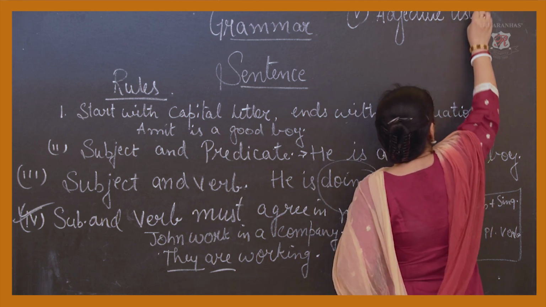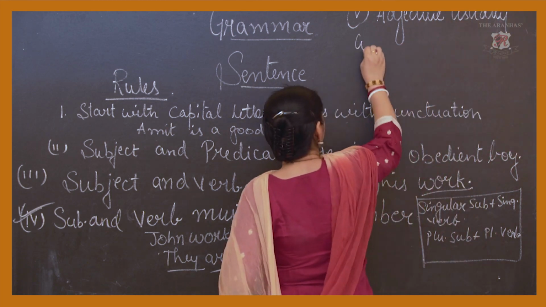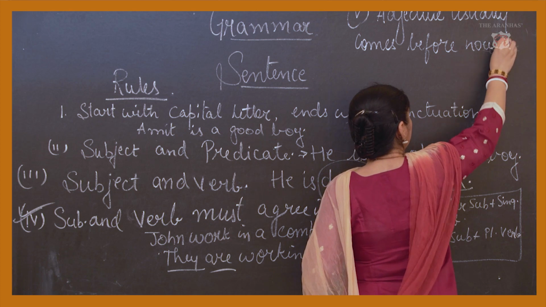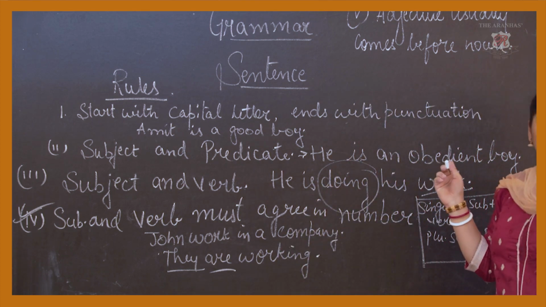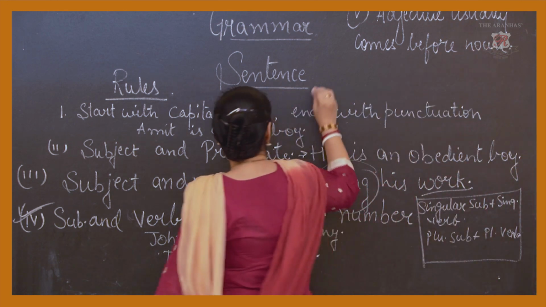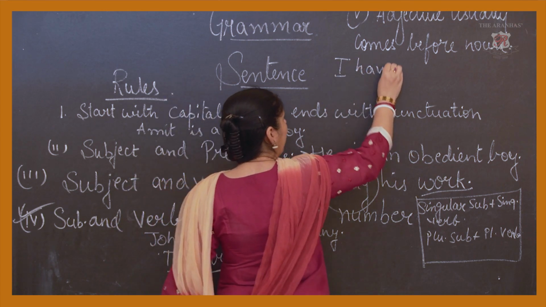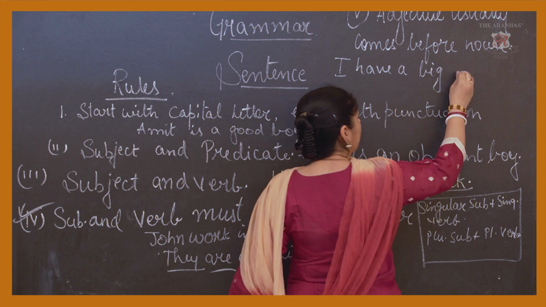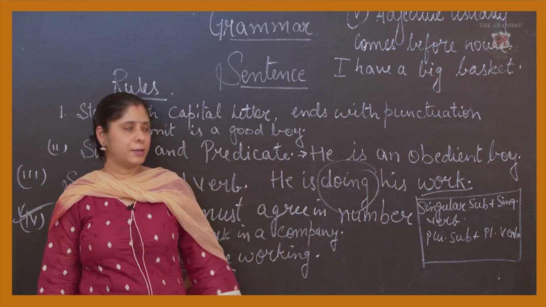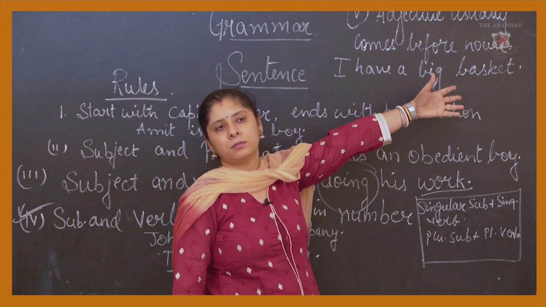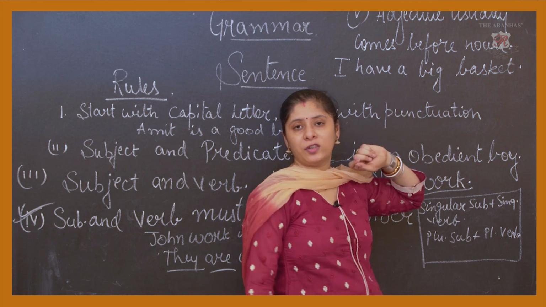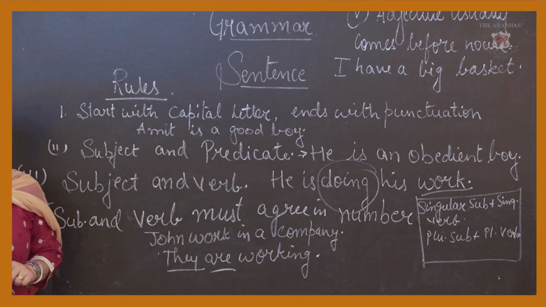For example, I have a big basket. Or I have a big bed, I have a big room, anything you want to add, but here big is your adjective. So this is one of the most important rules I am going to discuss.